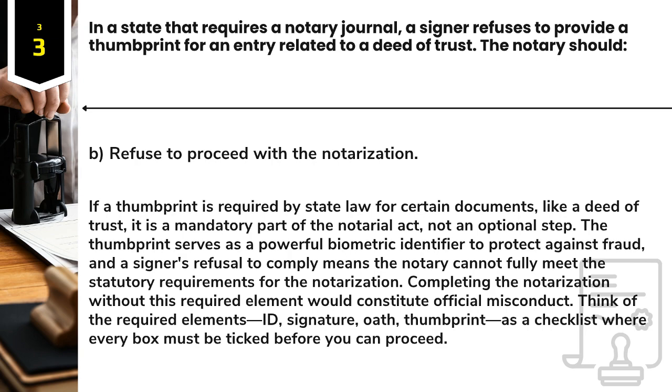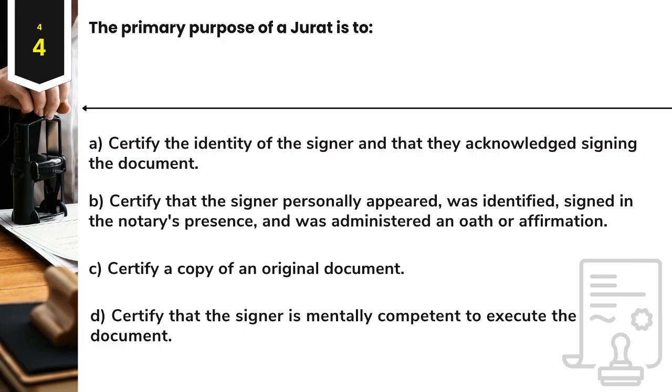Question 4. The primary purpose of a jurat is to A. Certify the identity of the signer and that they acknowledged signing the document. B. Certify that the signer personally appeared, was identified, signed in the notary's presence, and was administered an oath or affirmation. C. Certify a copy of an original document. D. Certify that the signer is mentally competent to execute the document.